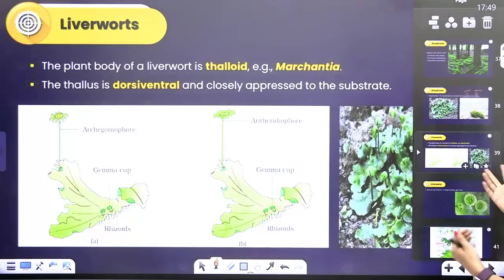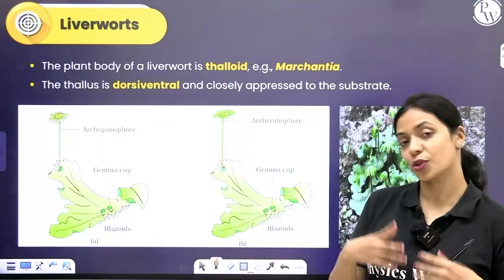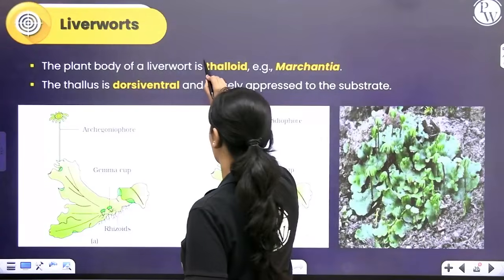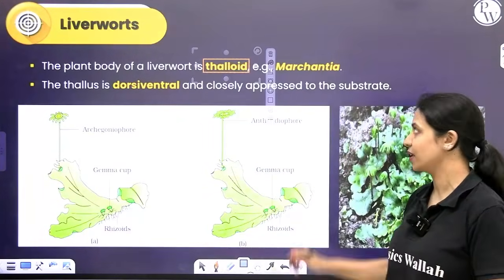First, let's learn about liverworts. Then we'll talk about mosses. Bryophytes in general are thalloid. They do not have vascular tissue, so you don't have true root, stem and leaves. So a liverwort, being a bryophyte, is also thalloid. An example of a liverwort is Marchantia.